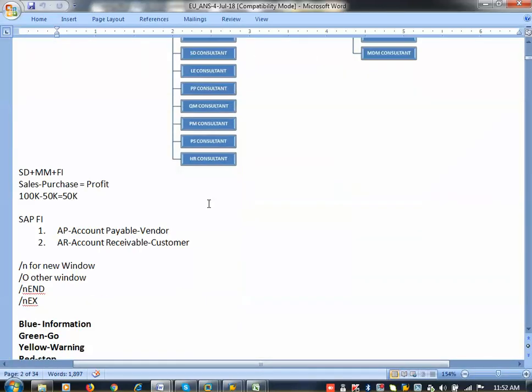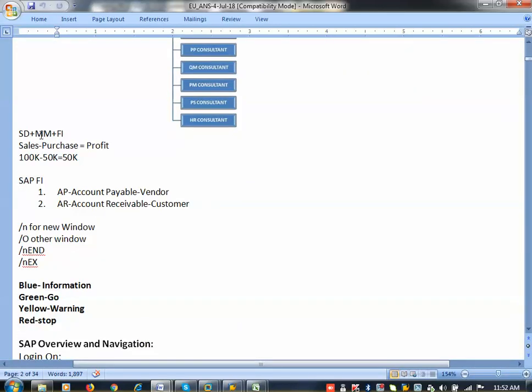The different modules are available in presentation format. I told the same thing, SD, MM, FI we require to run the tool. So why is SAP required? For example, I am purchasing a product for 50,000. I am selling my product with a profit for 100,000. Then only your company will survive for some time. If it is vice versa, it will close. To identify whether this company is performing in the same format or not, an SAP ERP tool or any other ERP tool is required to run the organization.